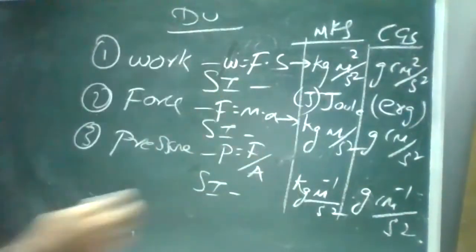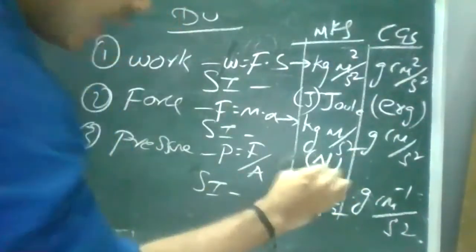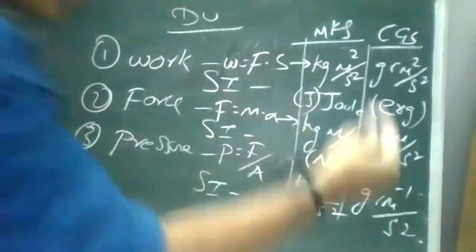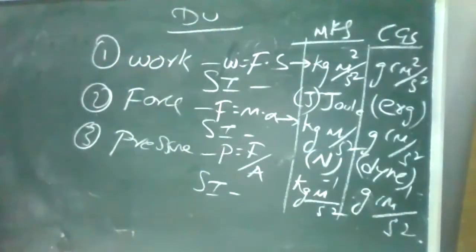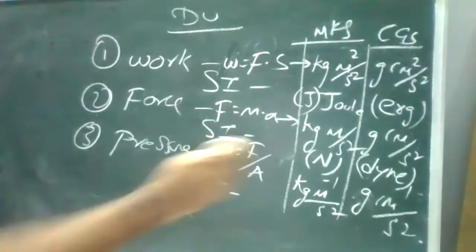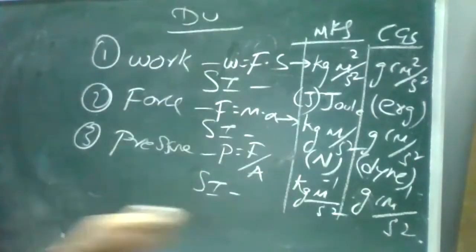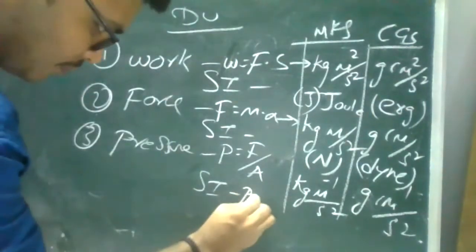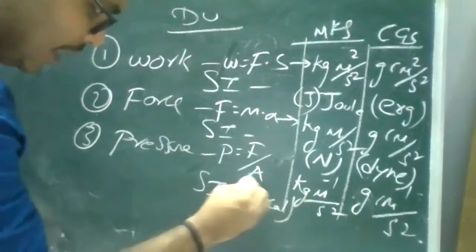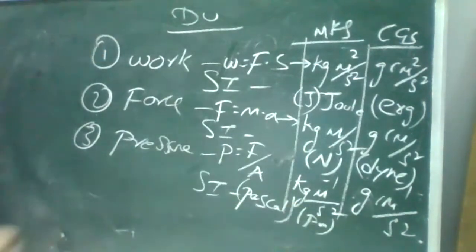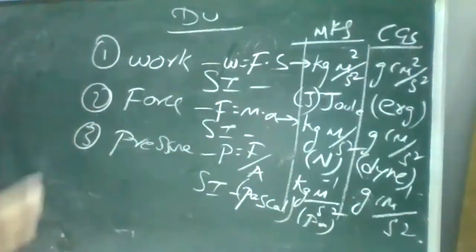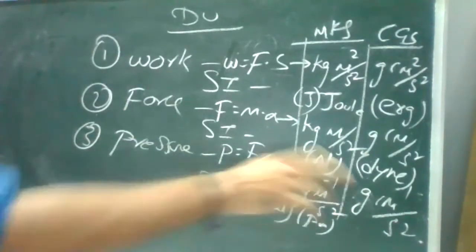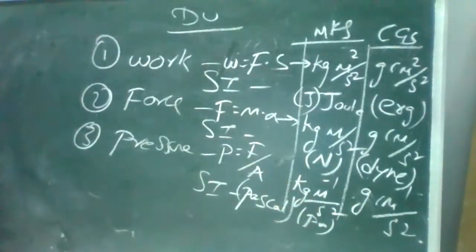For force we call it Newton under MKS. Under CGS we call it dyne, D-Y-N-E. For pressure, remember, only the MKS SI unit is there, which is Pascal. There is no CGS unit, so there is no specific name for pressure under CGS. We only call it Pascal.